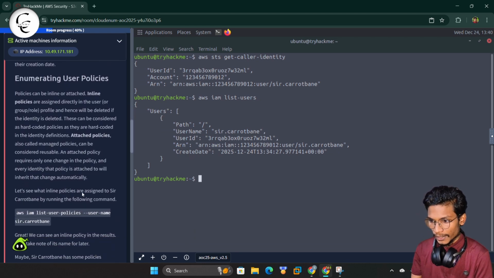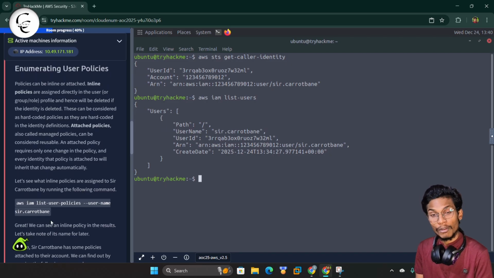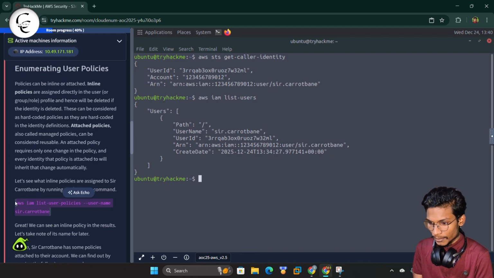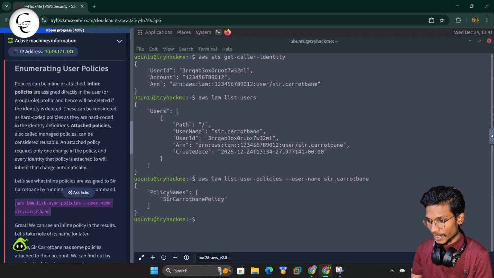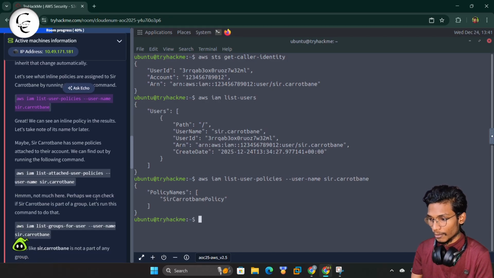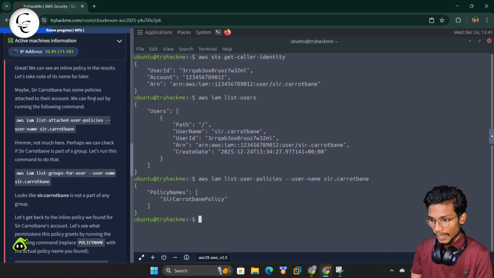Now we can also enumerate the policies. We can simply copy the command from here, paste it, and press enter. Here you can see we have the policy name, S3cret policy. So using this command we can also enumerate the users. Now, S3cret may have some policies attached to the account. We can find out by running the following command. Okay, we can also use this command to find some of the attached policies.